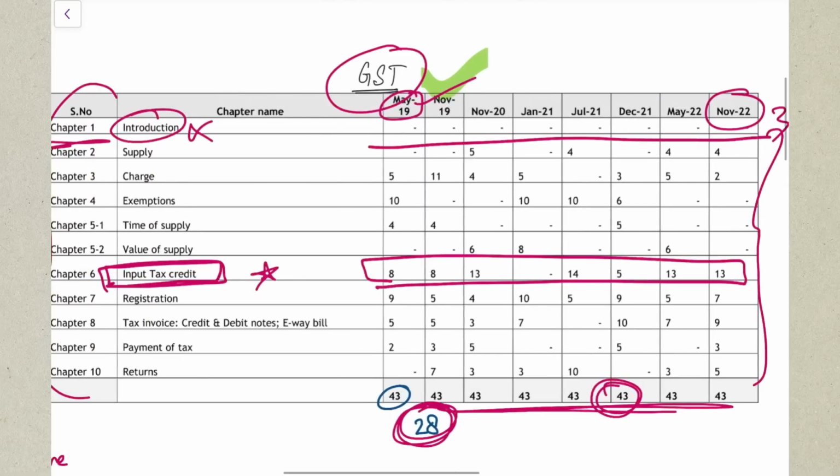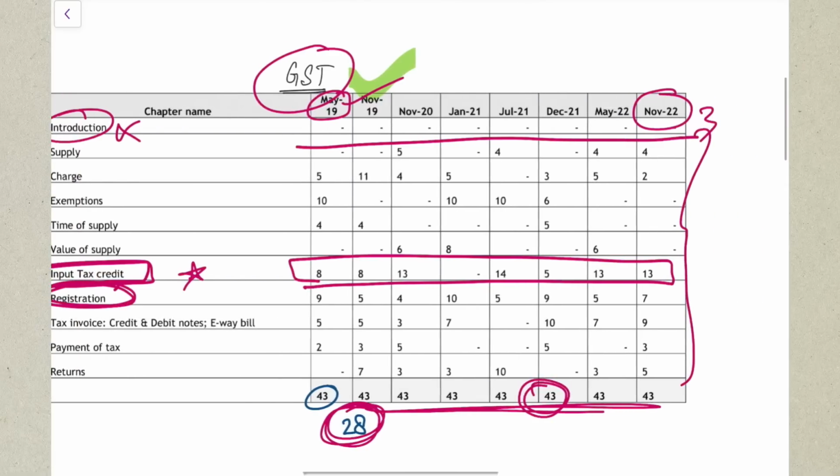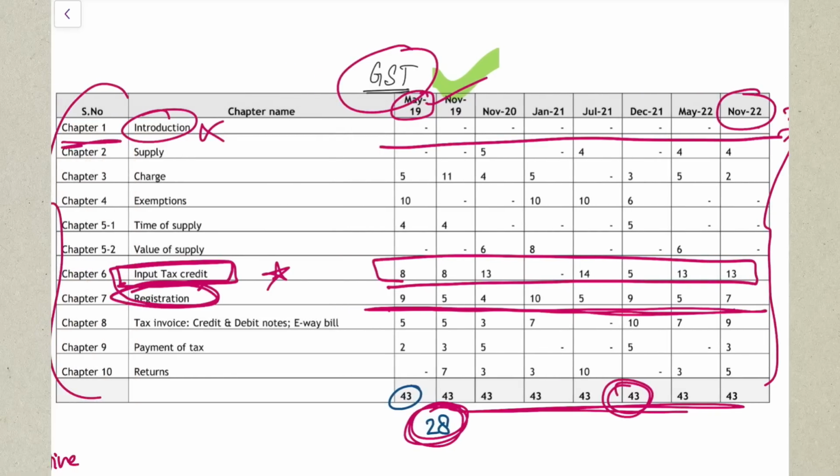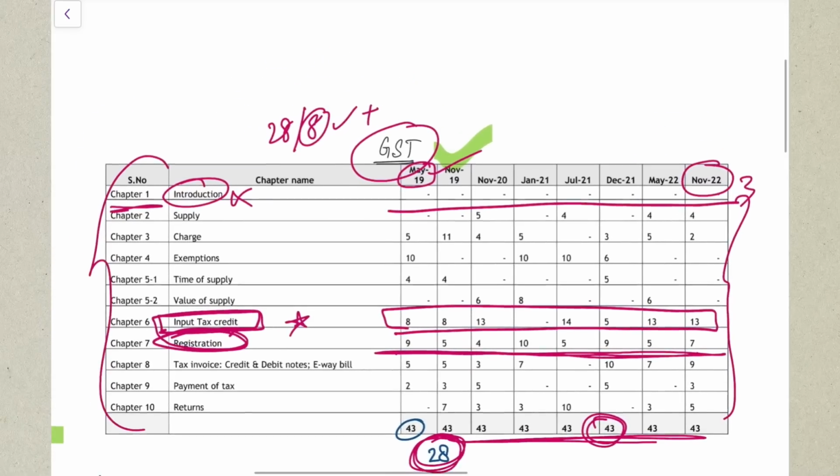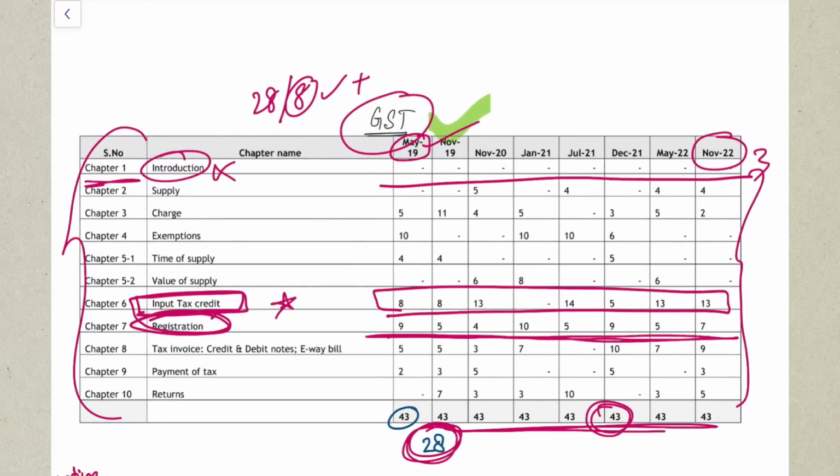Your registration chapter is also quite important, because in every single attempt, a good number of marks come from registration. So if you ask me, importantly concentrate on your input tax credit, because out of 28 marks, already 8 marks you will secure, plus a few MCQs. For the rest of the 20 marks, if you're taking a chance in income tax, that means you're not doing your income tax that well and find it a little difficult, because the portion in income tax is very large compared to your GST syllabus, correct?